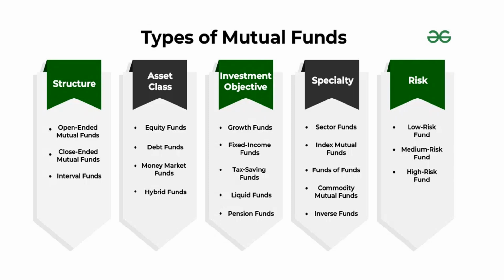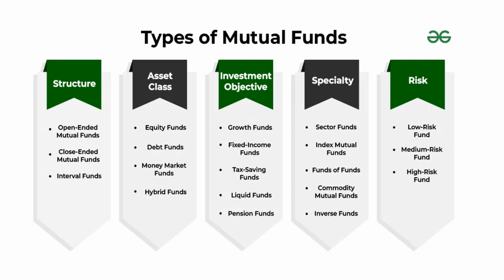Then you have the dividend yield fund, an open-ended equity scheme predominantly investing in dividend yielding stocks, with a minimum of 65% of total assets. Then you have the value fund or contra fund. A value fund is an open-ended equity scheme following a value investment strategy, with minimum investment in equity and equity-related instruments of 65%.